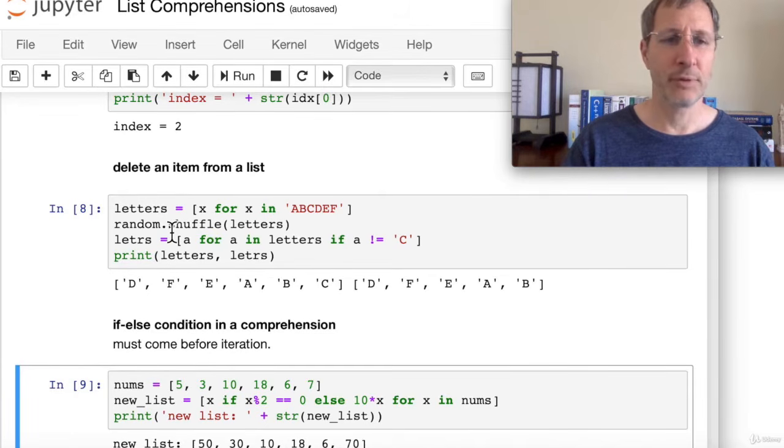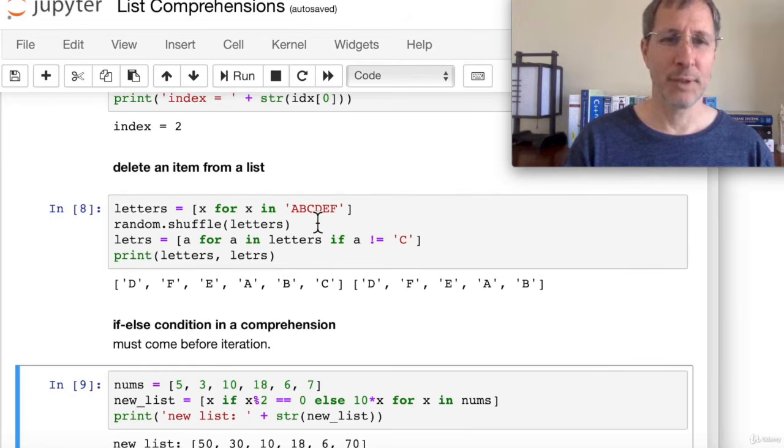And each one of them is basically a string object in the letters list. So we're going to create a new list that passes this test. A for A in letters if A is not C, right? In other words, every letter in this list except for uppercase C. So we're going to get A, B, D, E, F. And you see when we print them out, we get D, F, E, A, B, but we do not get C. So yeah, that works pretty cool, huh?